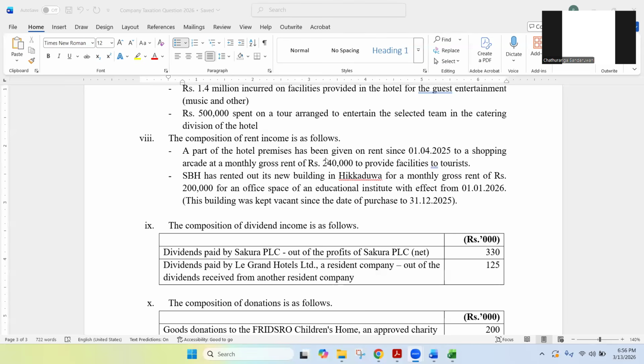What is your answer? Is this effectively connected to the business? No, right? Because this building has been given for office space of an education institute, not related to the hotel business. In that case, do we have to consider this one? Yes, right. We have to consider this not as a business income because this is not effectively connected to the business. This is an investment income. So this rent is an investment income, not a business income.